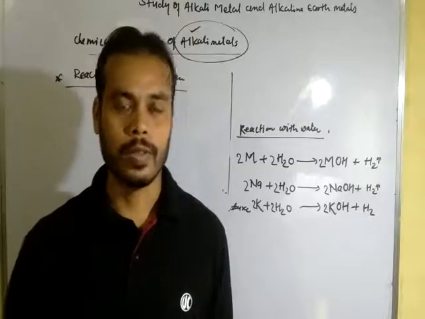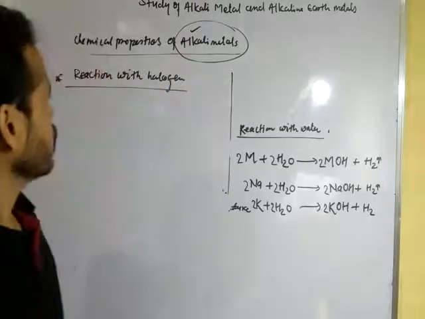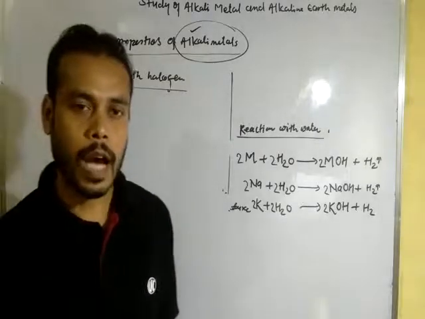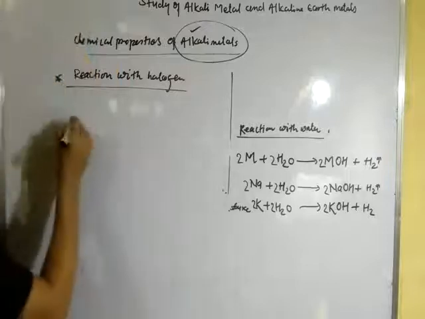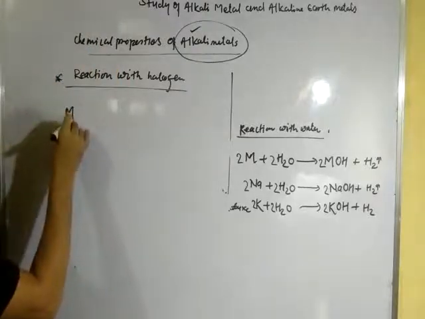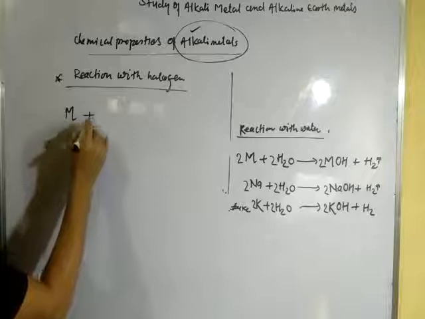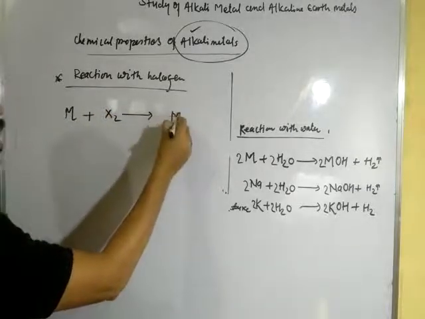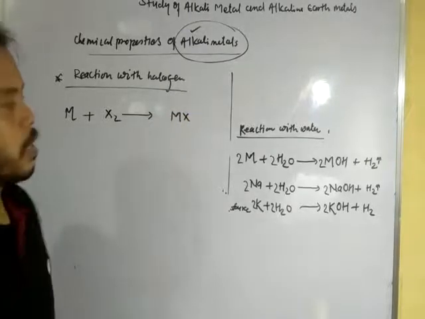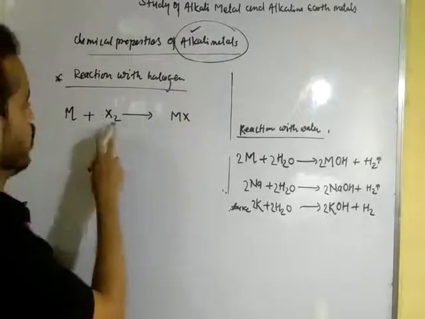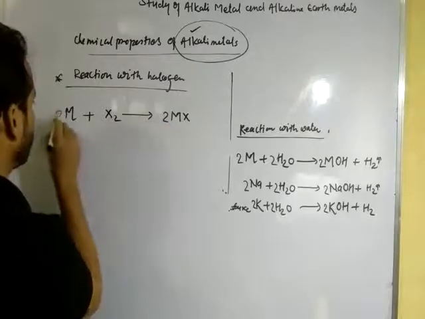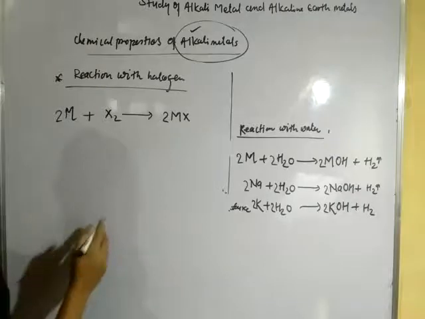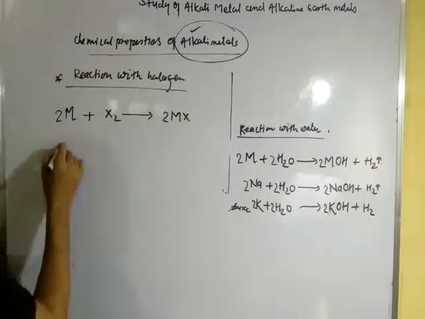Also, the halides formed in this reaction are ionic in nature. So here let us see, when alkali metal is treated with halogen it forms MX type metallic halide. To balance this equation, you can multiply it with 2 on the left hand side and also on the right. Okay.